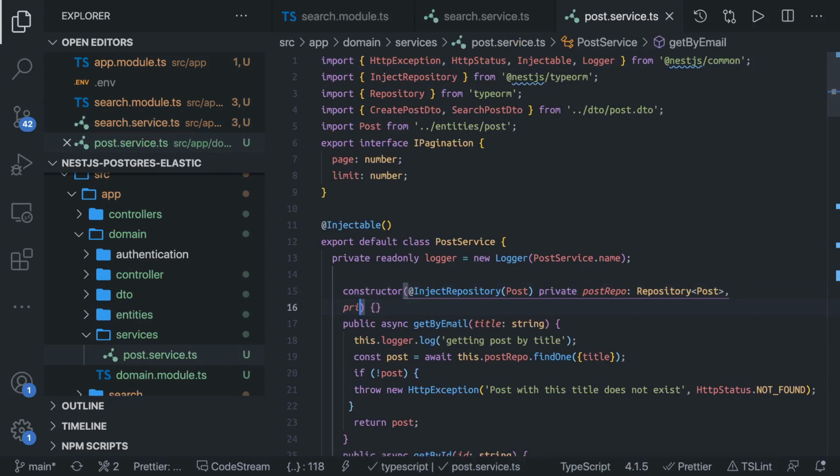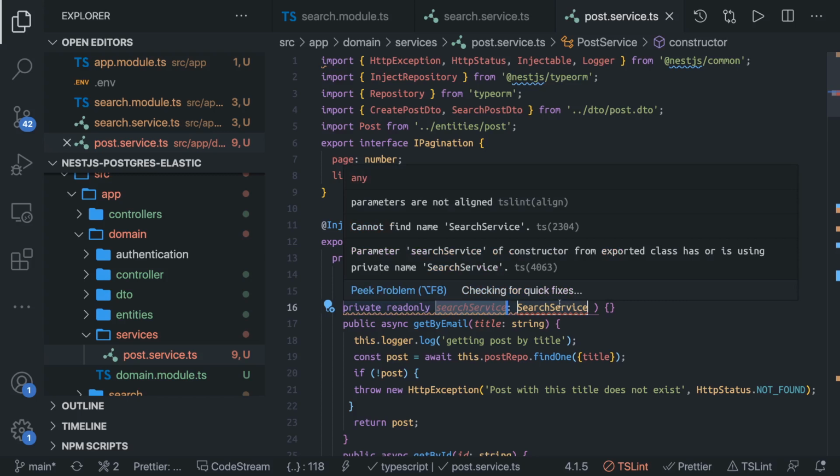So we will say private readonly, and we have this particular service which we are importing, and we are actually going to call these respective methods. Like the search service is there, so we should be able to import this.